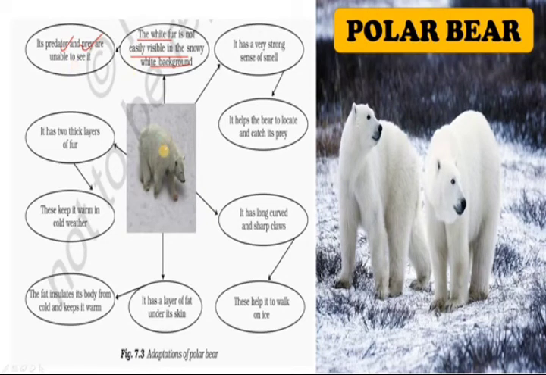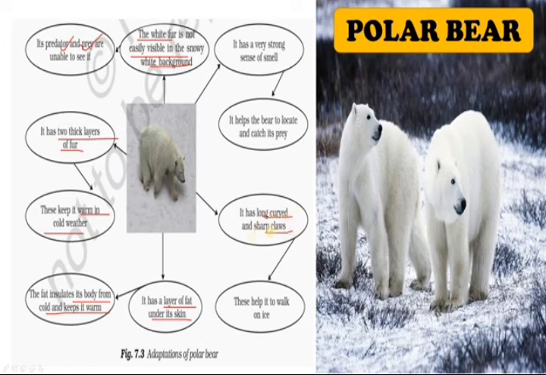And does it have any other adaptation? It has two thick layers of fur, such a beautiful thick fur. They keep it warm in cold weather, and it has a layer of fat under the skin, so when we look at them they feel very fatty. That is an adaptation of the polar bear.